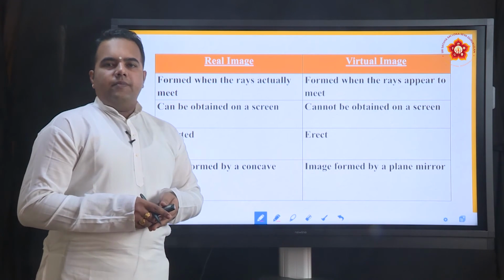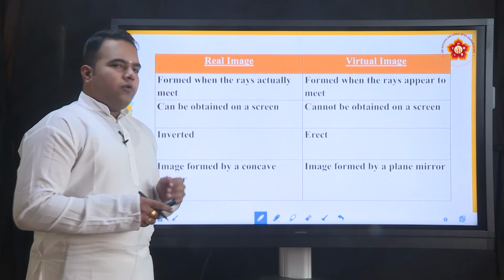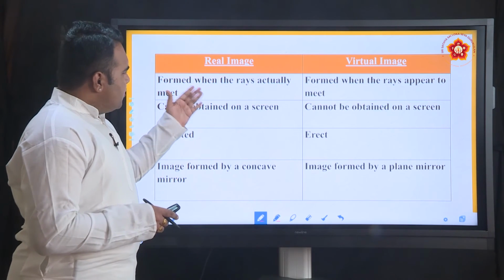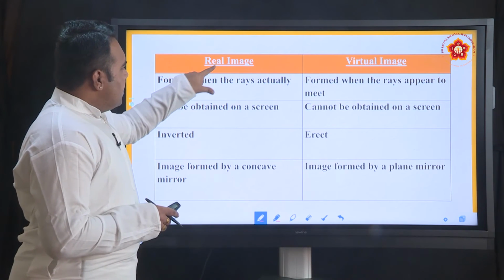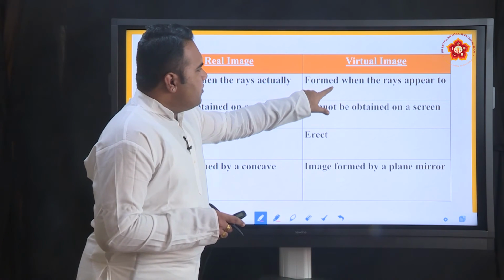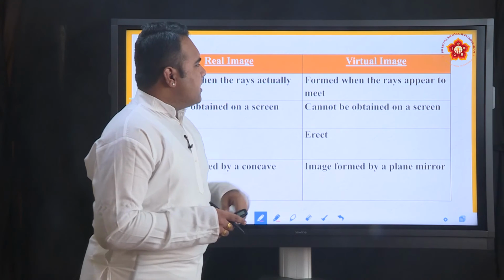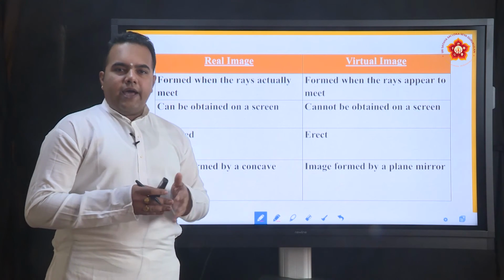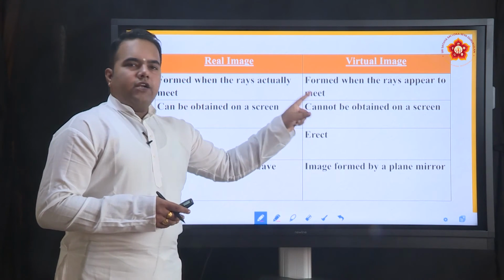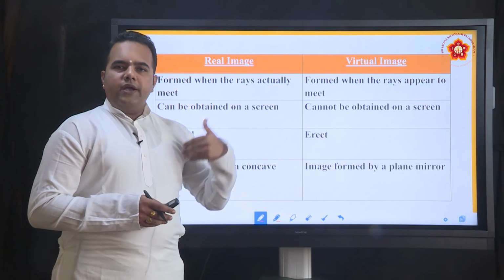Later, when we study how converging or concave mirrors produce the image, we will see why they produce a real image. A virtual image is formed when the rays appear to meet. There is no actual convergence, but they appear to converge at a particular point within the mirror.